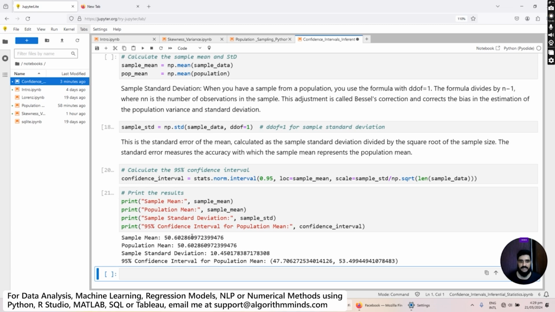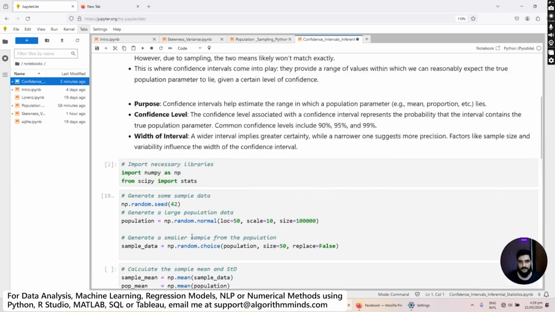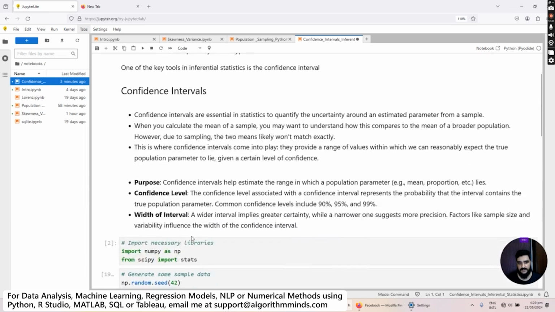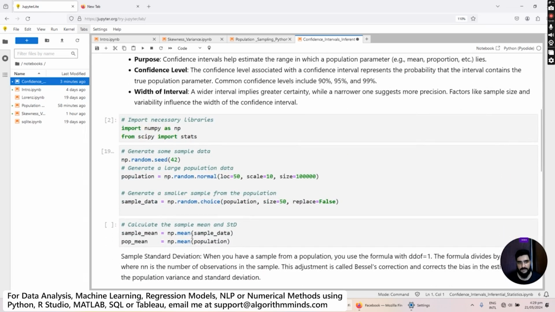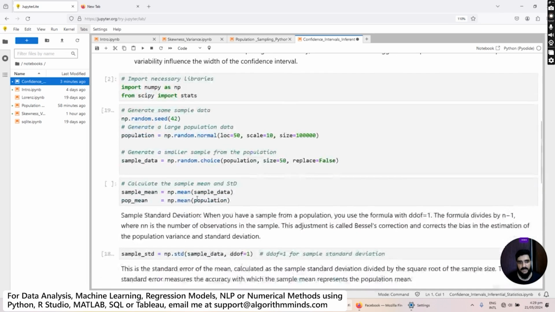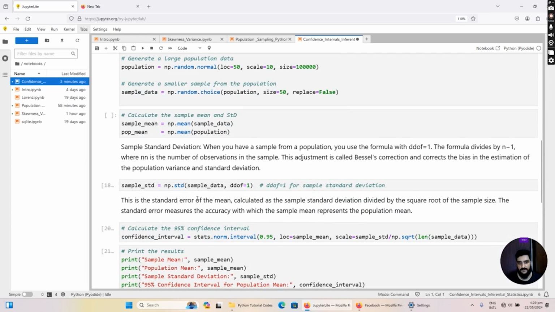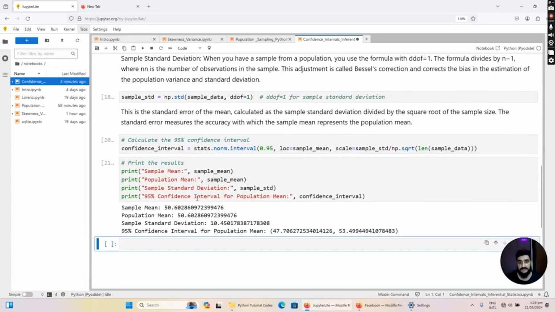So that's how you can calculate the confidence interval through a sample. Let me recap. We created a population, then we extracted a sample by using a random sampling method. Then we calculated the confidence interval, which is the estimate of how well this sample mean represents the population mean.